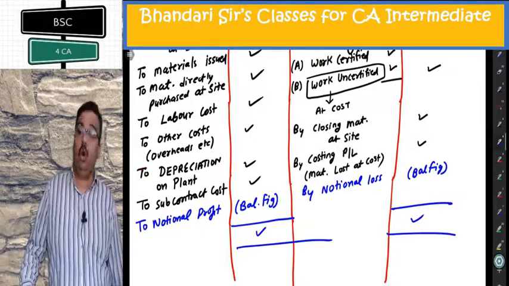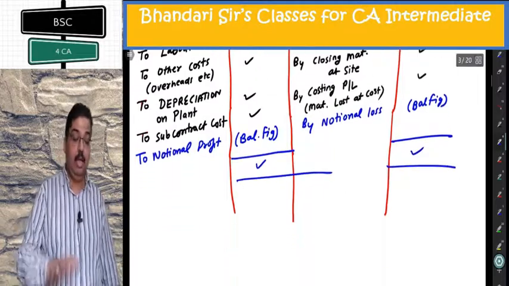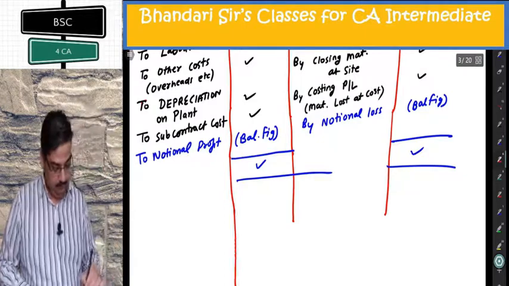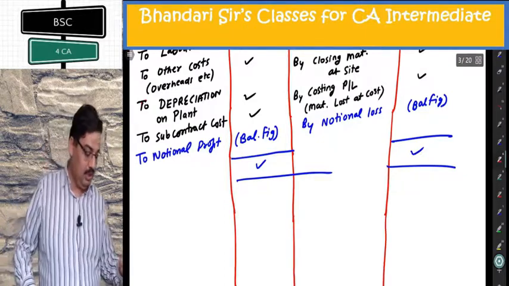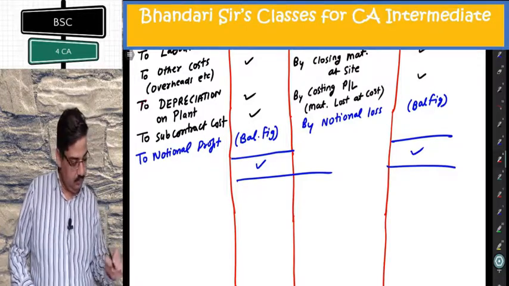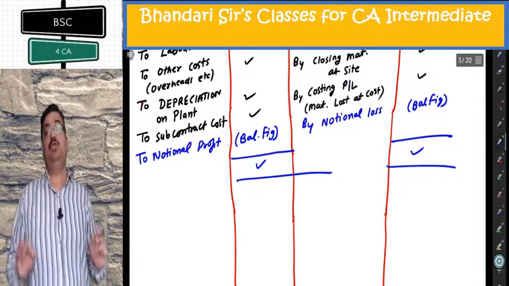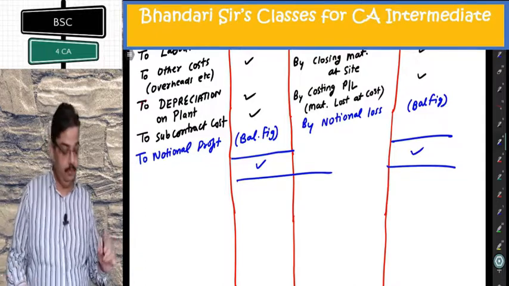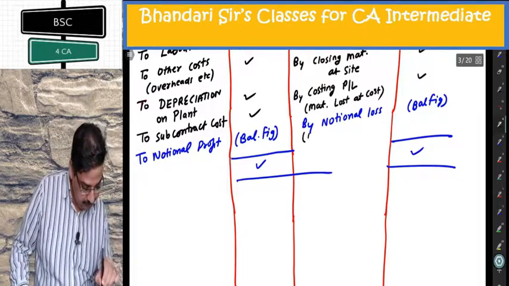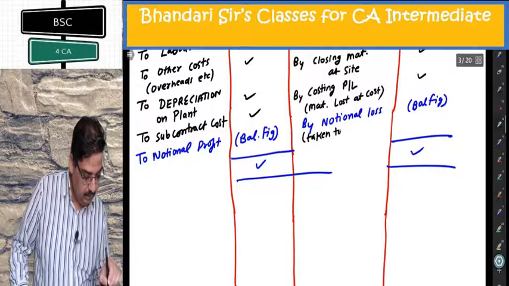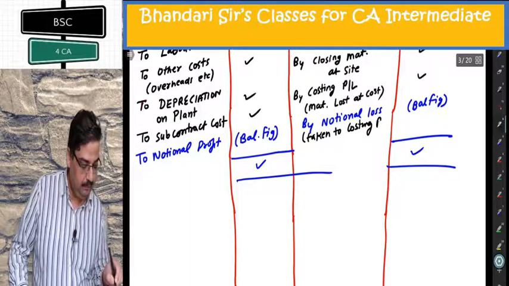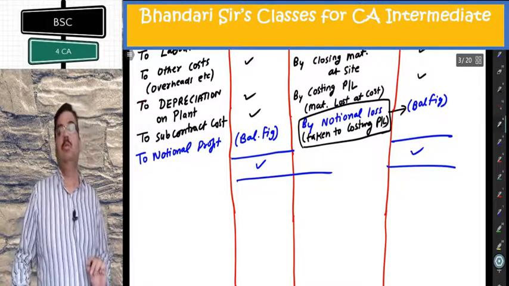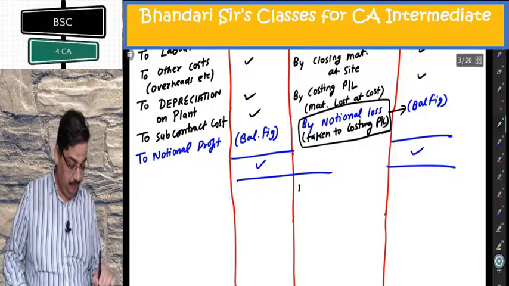Contract account is not complete. It will be extended. Like after P&L, we extend to P&L appropriation. This is also extended further. Most important is the extension. And extension takes place if it is notional profit. If it is loss, it is taken to costing P&L. Matter is over. I can write here in bracket, taken to costing P&L. So no extension if there is notional loss. If it is notional profit,